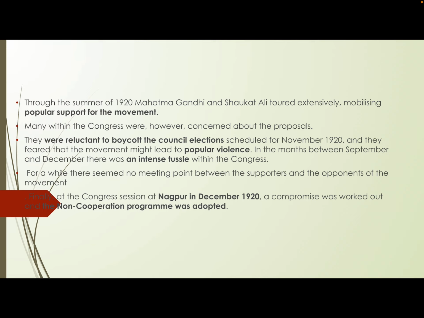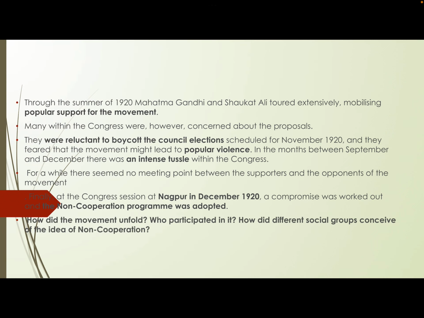And finally, at the Congress session at Nagpur in December 1920, a compromise was worked out and the non-cooperation program was adopted. So with much disagreement, with much tussle between the Congress members, finally in 1920, the Nagpur session of the Congress becomes very important because you may also get a question on this, that yes, the non-cooperation program was adopted at this session. So you talk about the Nagpur session, December 1920. So this is how it was worked upon.